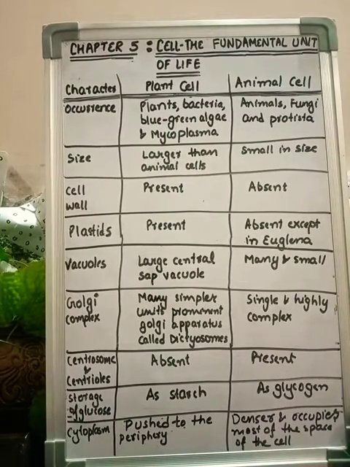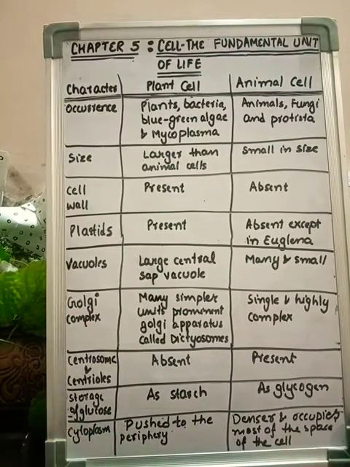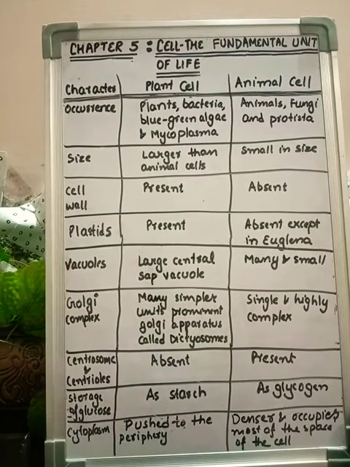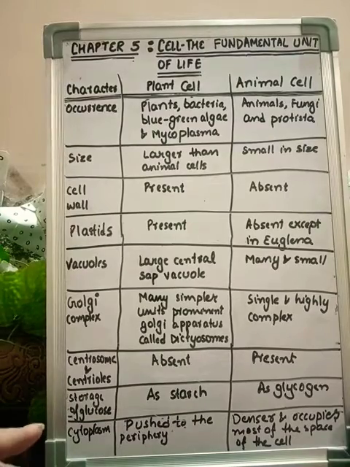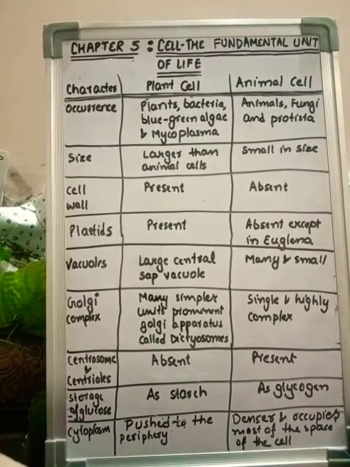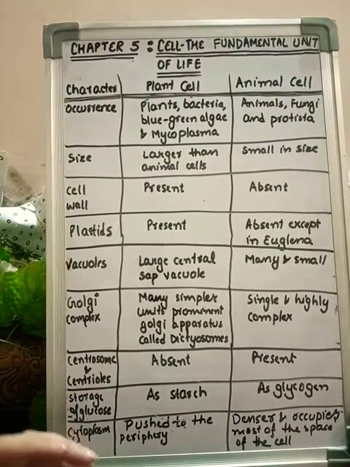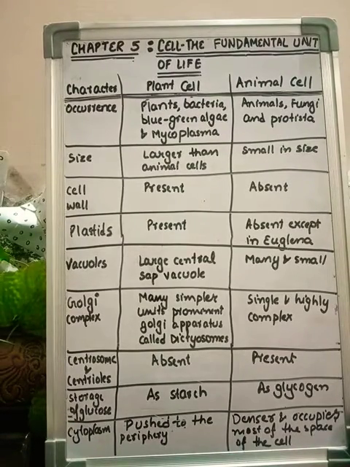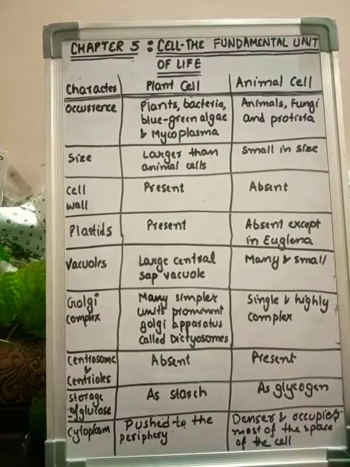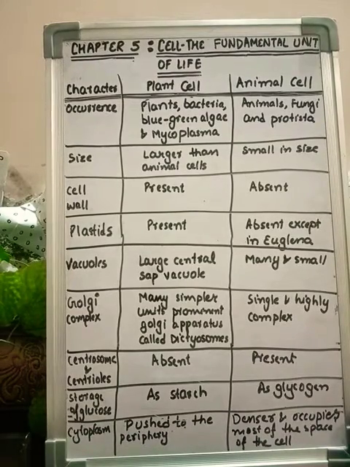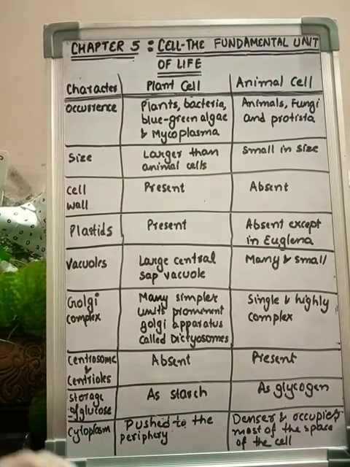Now the storage of glucose. When the glucose is synthesized and then it has to be stored, it is stored in the form of starch in the plant cell. Just a day-to-day life example, when you are preparing rice, after boiling the rice, the water that is left out shows high viscosity. That high viscosity is because of the stored carbohydrate in that, and that is actually starch.